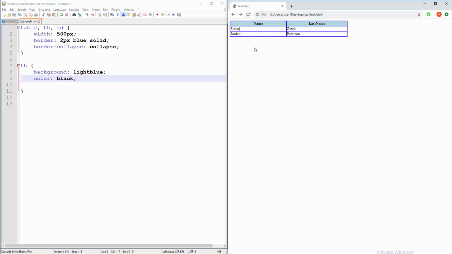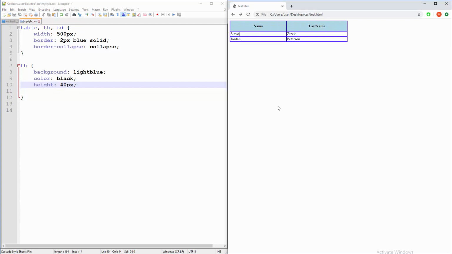Okay, what about dimensions? Well, we can say height, for example, 40 pixels. What's happening? Well, 40. There you go. Okay, so here's a question. Can we change font for whole table automatically?